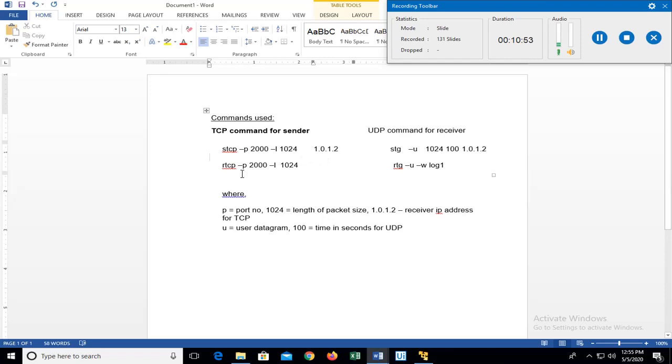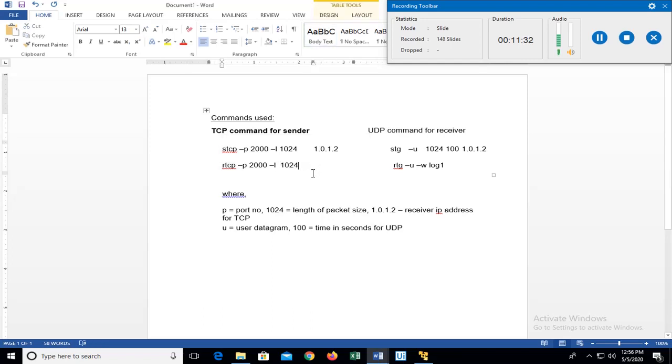Now what about the receiver, if it is using the TCP command? The receiver is RTCP. If I want to make a node RTCP, then this is what I have to utilize, that is the RTCP command, where R stands for the receiver and TCP stands for the TCP configuration it is using. Then we specify hyphen port. In this one the port number is 2000 and the length is 1024. So it can accept packets of maximum size this much.